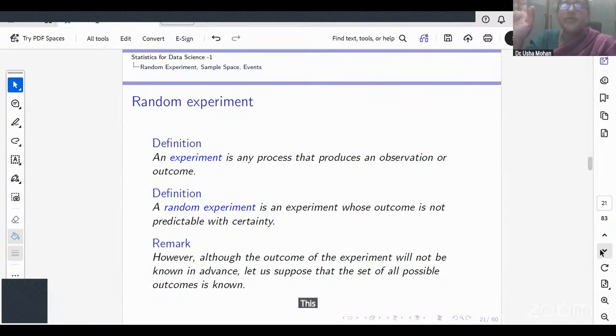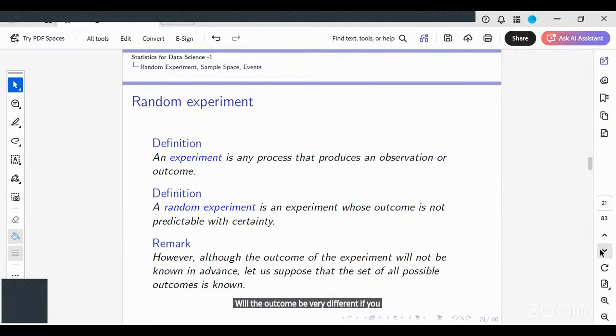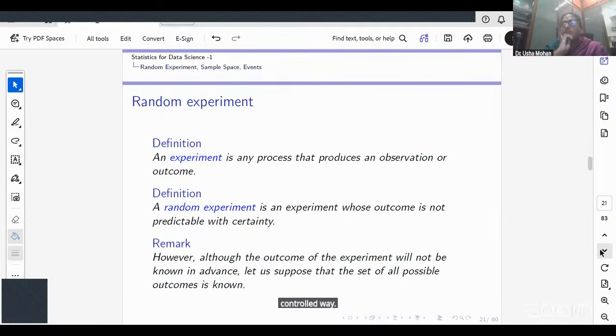This is the experiment. Will the outcome be very different if you all were doing the experiment in a controlled way? Same outcome.